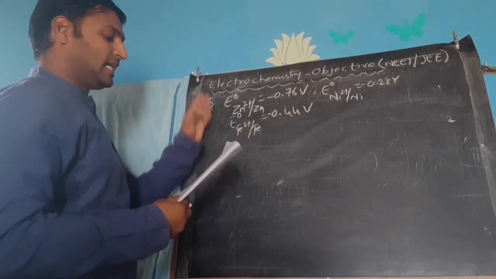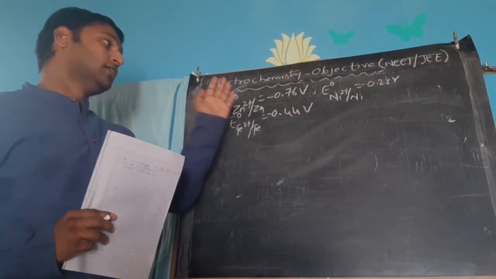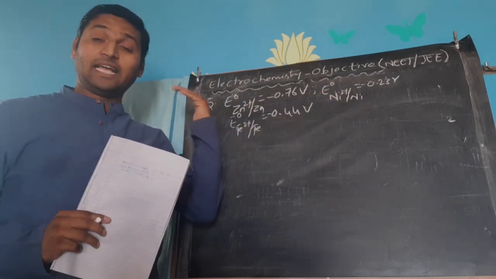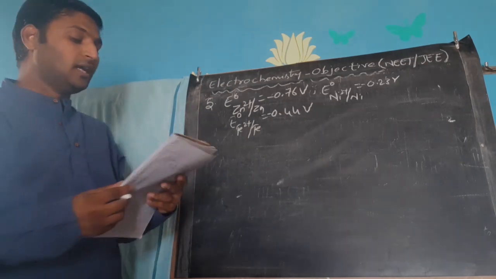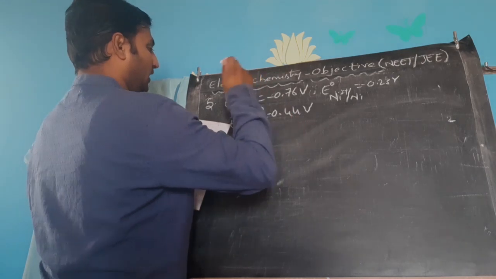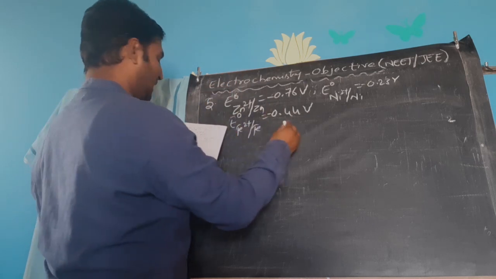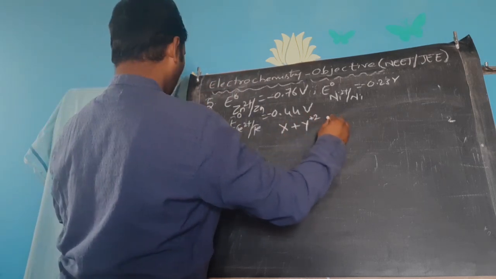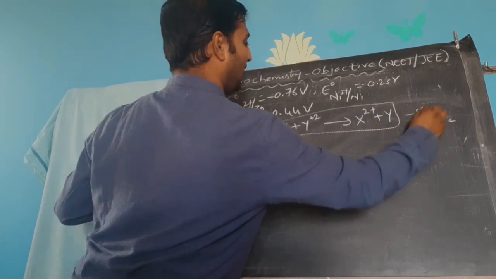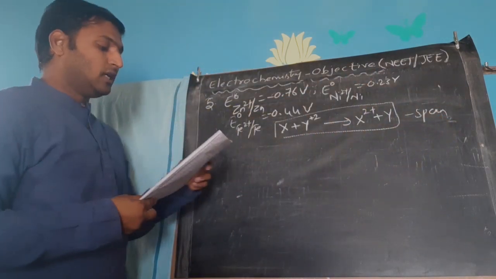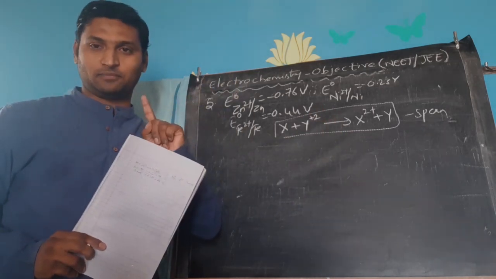You know very well, zinc, nickel, iron, all the three are electropositive elements. So they readily undergo oxidation. So obviously their reduction potentials are negative. They can all displace hydrogen from its acids. Now, the question is, in place of X and Y2 plus, which elements are there, X plus Y2 plus gives rise to X2 plus Y will be a spontaneous reaction. So simple. For this reaction to be spontaneous, who should be what? That is the question. Understood, right?